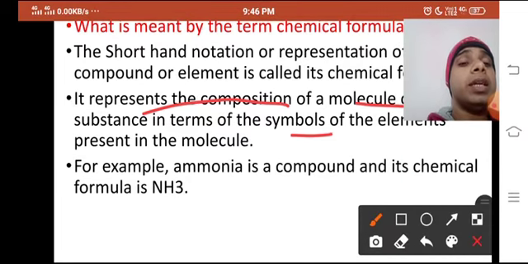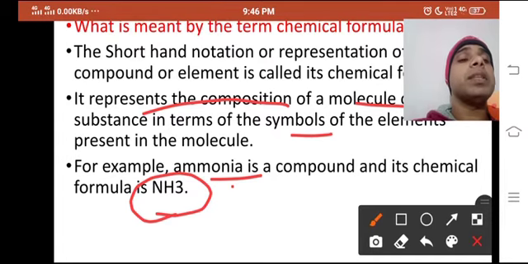And ammonia is a compound, and its chemical formula is NH3.